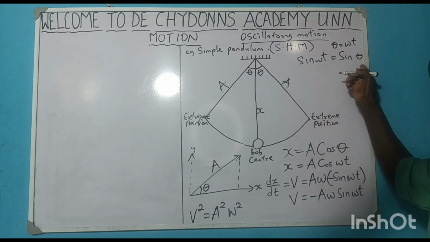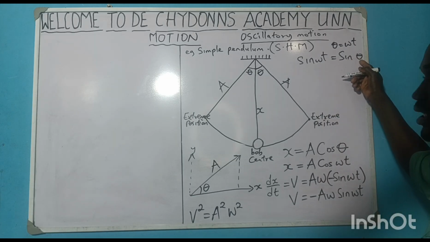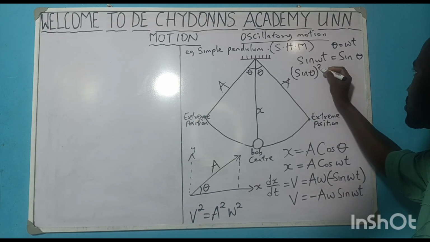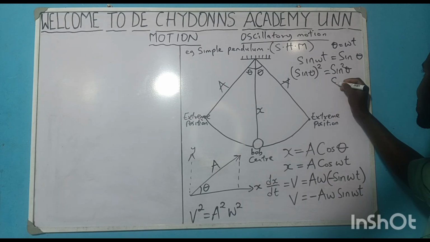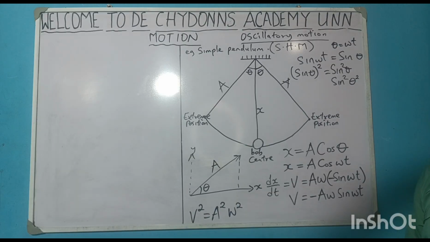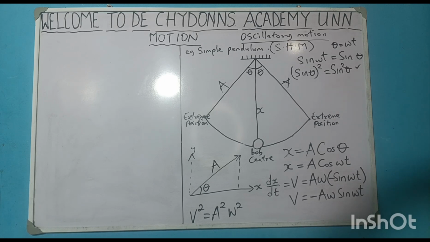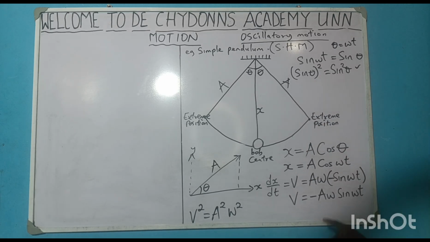So if I square this sine theta, what am I going to get? Is it sine square theta or is it sine square theta square? Which one is correct? The first one is the correct one.